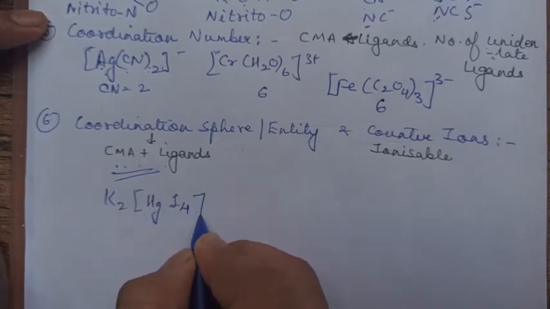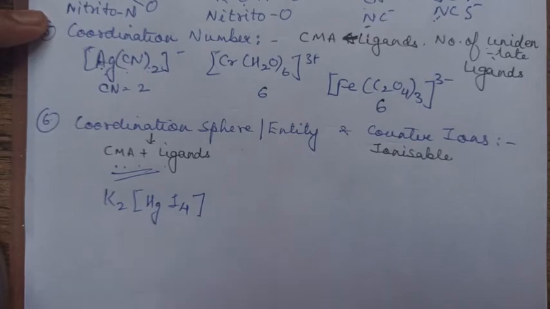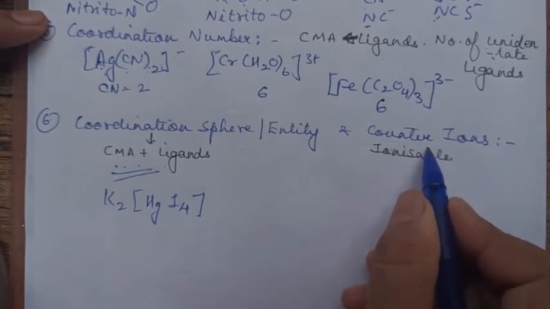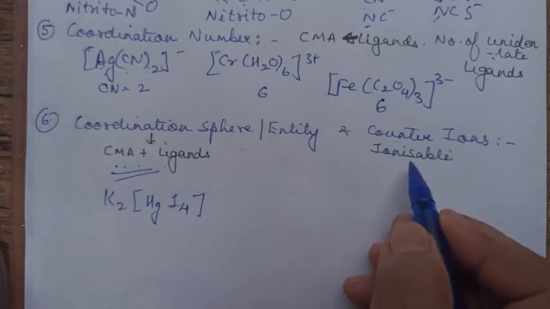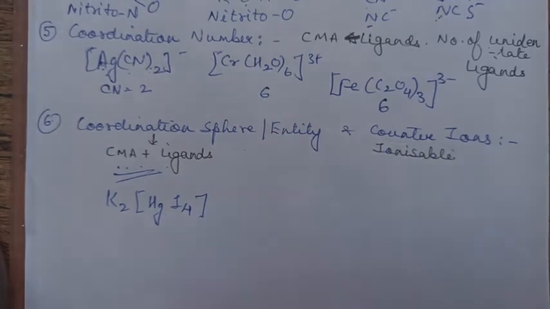K2HgI4. So what is the coordination sphere? This part, the part inside the bracket. How you write the charge and all that, I will also let you know. Counter ions are those ions which are present outside. As in the previous video we have discussed, the part which is present outside the bracket is also called primary valency. So how many primary valencies are there?